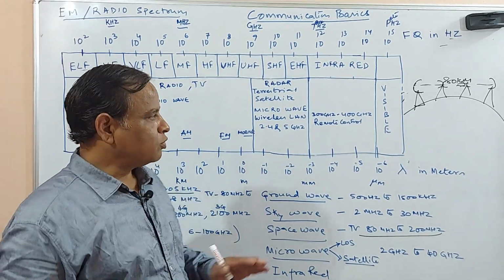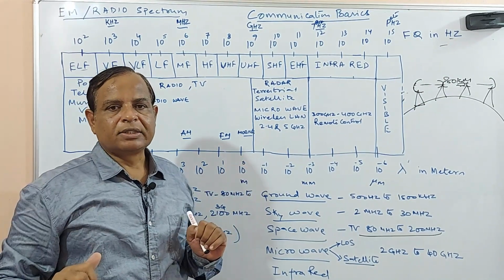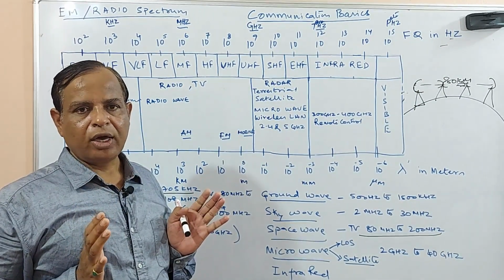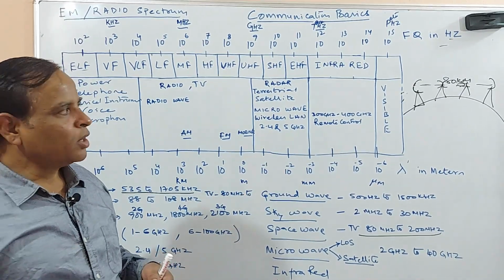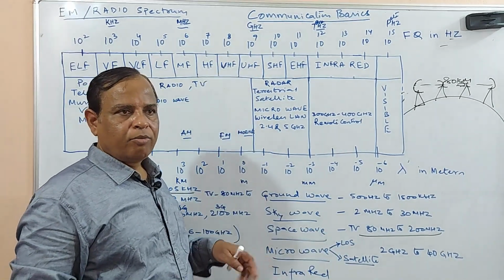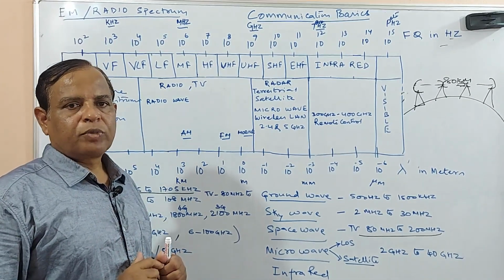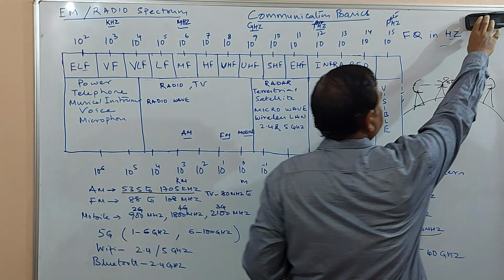Reflection means the signal goes, hits, and goes to a much longer distance. We have not invested anything here, we are using natural resources. But if you want to do this with microwaves, microwaves don't get reflected by the ionosphere. They travel straight.